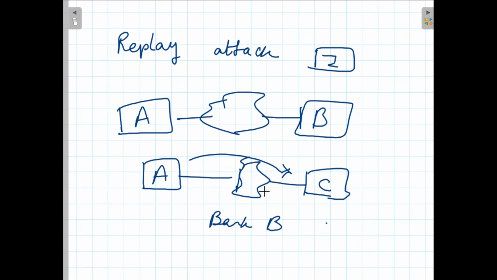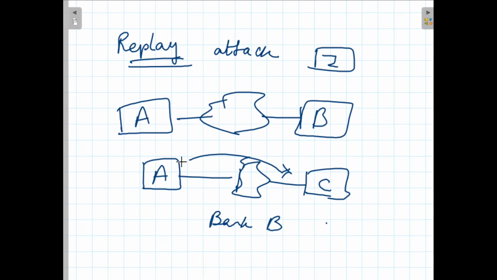But second is via the replay attack. User C is capturing those things and then replaying them again to the bank, and the bank will think that this is a different transaction and carry it out. That is a replay attack. So basically, a replay attack is when the user captures a sequence of events or some data unit and resends it. Capture and resend, that is nothing but the replay attack.